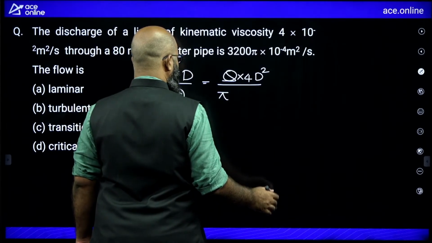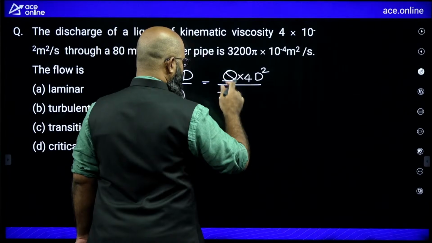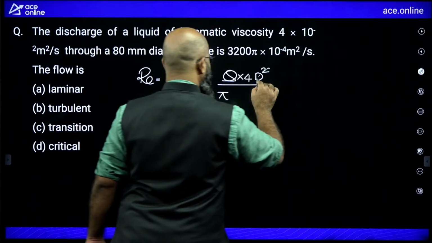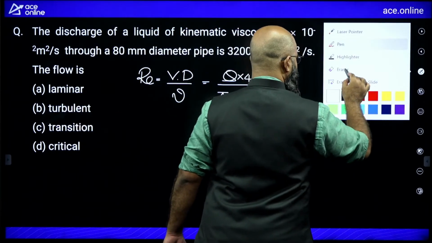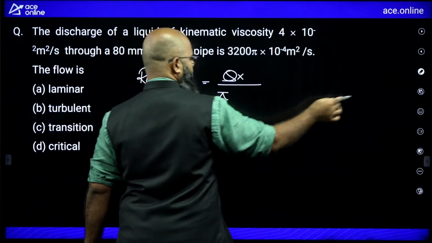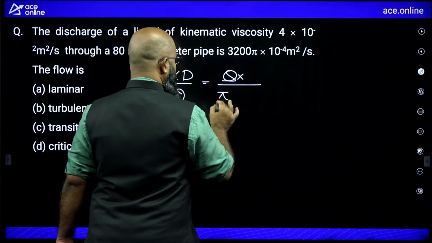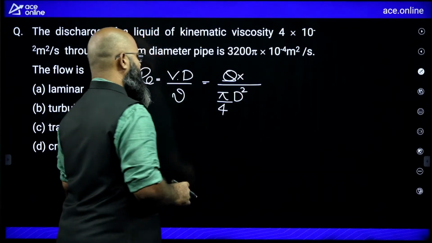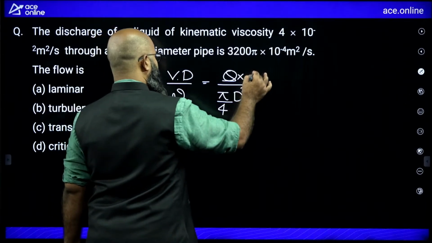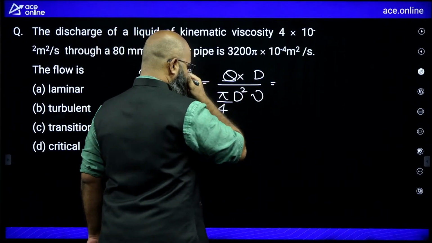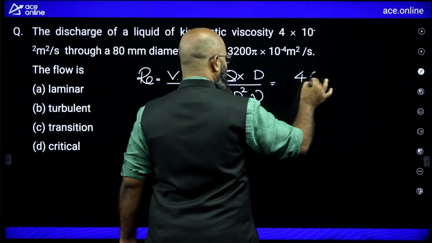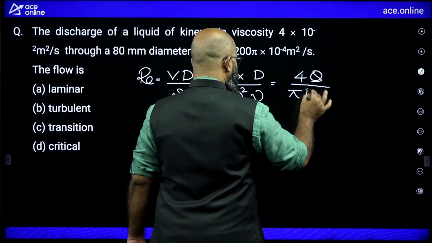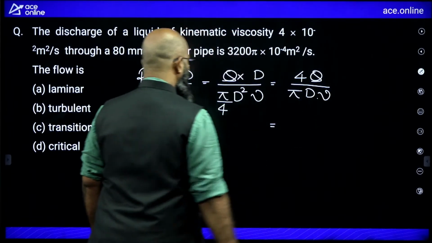So this is the value of velocity multiplied by D divided by nu. This will be equal to 4Q upon pi times D multiplied by nu. This will be the value of Reynolds number.